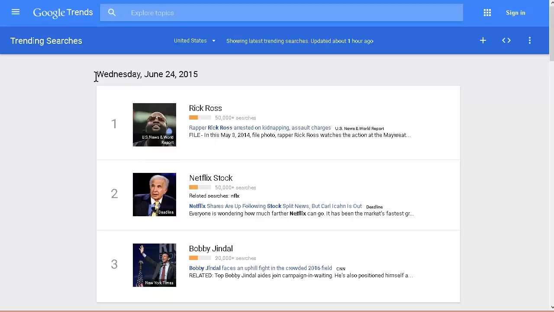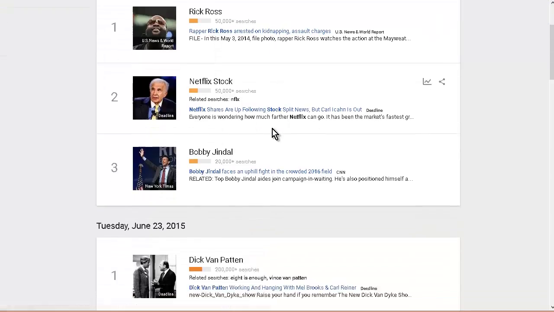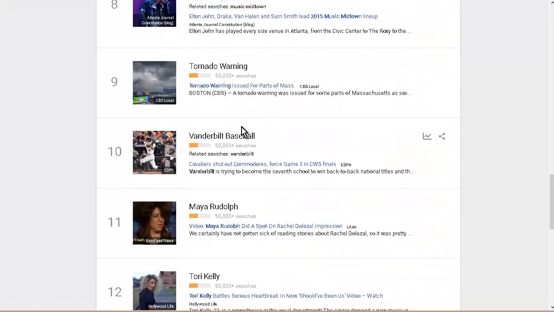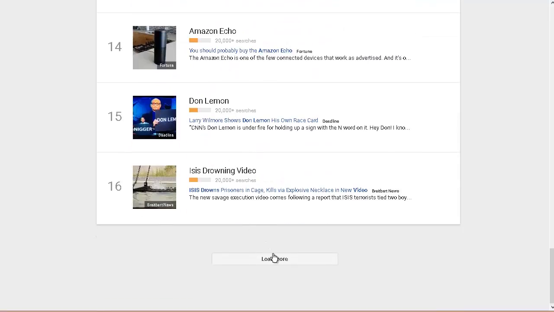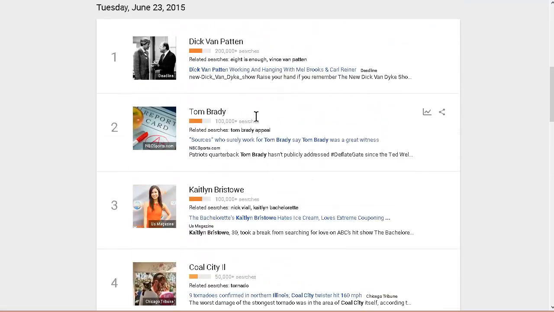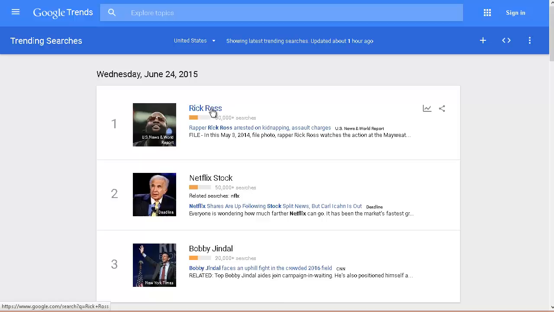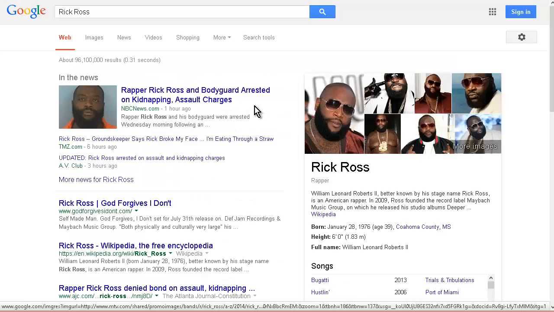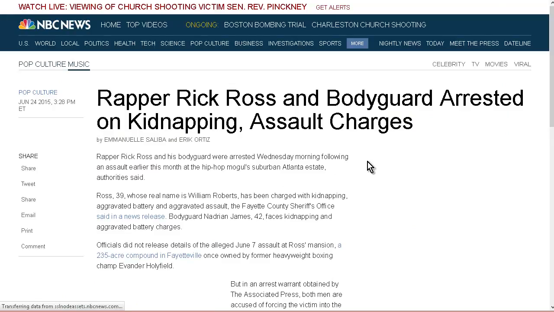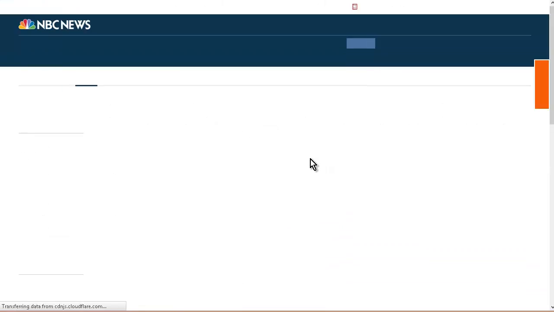Okay, so this is showing how many there are so far today, and then this is yesterday, and then you can load more if you want. So start with today's and get those on there first. So let's just do an example here. So let's have a look at the article. Now we're not going to be wanting to plagiarize this. We just want to read the article, get the gist of it, and then put it on our site.